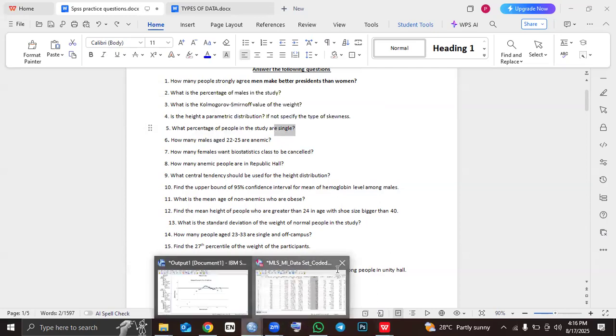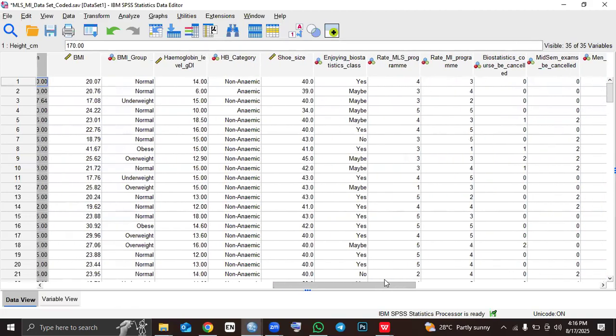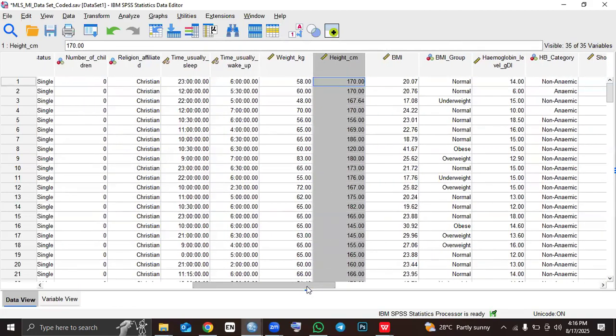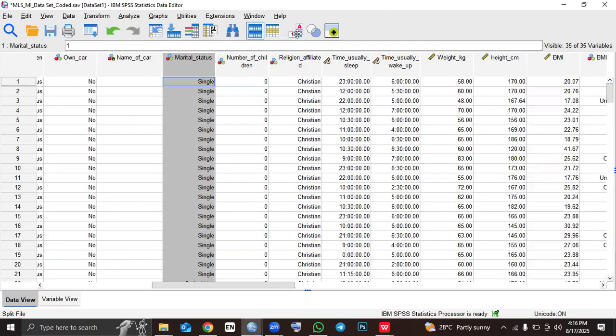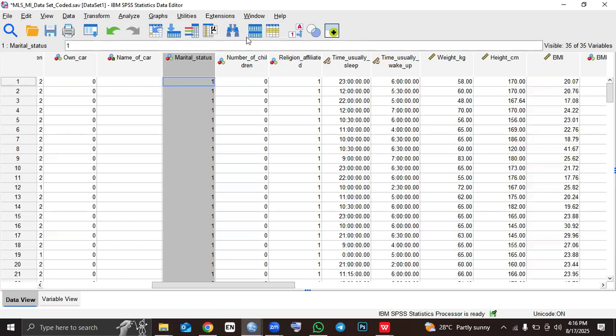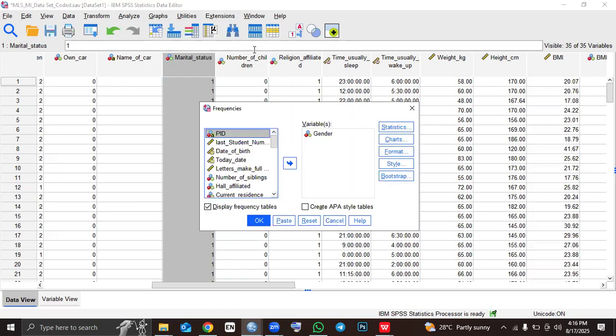So we'll come to our data set and look for marital status. That is here. Good. We look for marital status, which is here, and then they are saying what percentage of these people are single. So in order to find the percentage of people who are single, we just have to analyze the descriptive statistics, frequencies, and then we click frequencies.